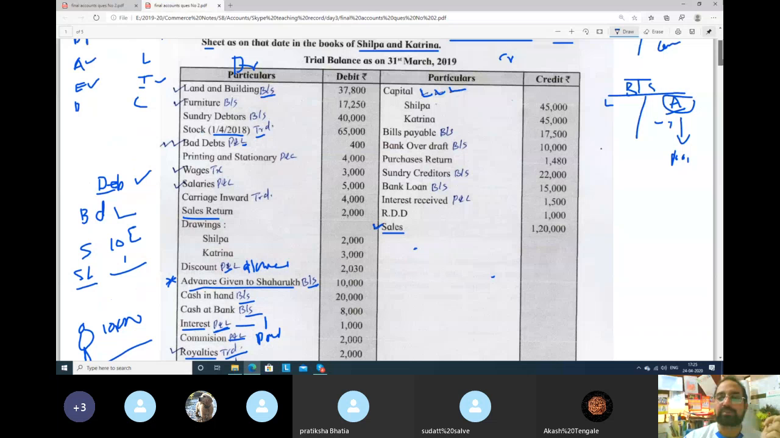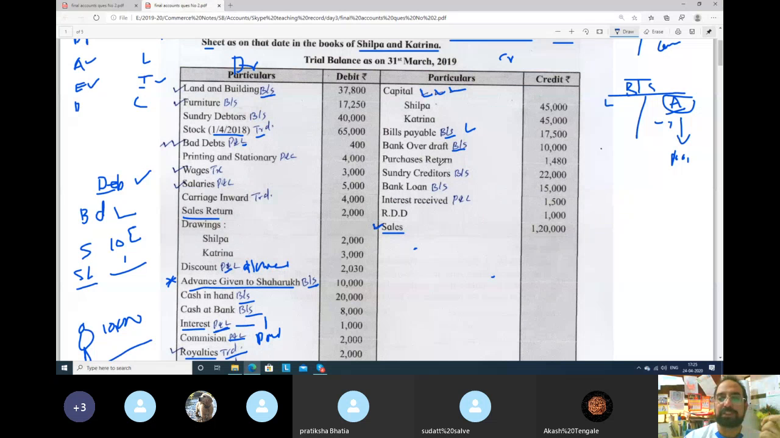Let's come to credit side. Capital of both the partners, Shilpa and Capital, always make 3 ticks here. And bills payable, you have to pay. You have not paid. Yesterday I explained, whatever is payable, that is your liability. So it will go to balance sheet. Bank overdraft means negative balance in your bank account, means you are supposed to pay bank. It will go to your balance sheet.